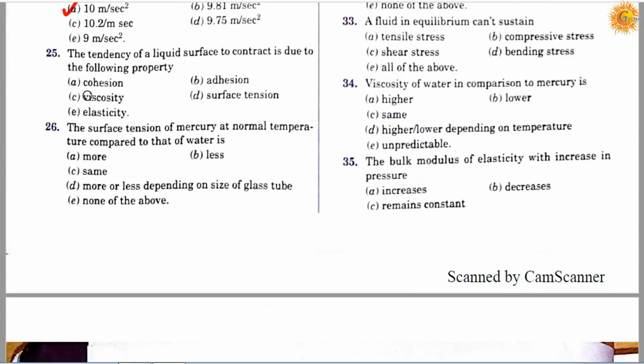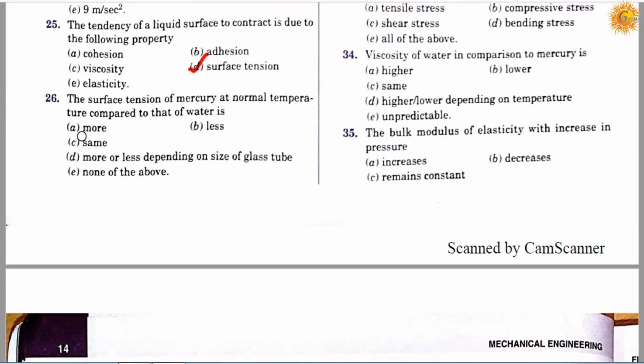Question number 25. The tendency of a liquid surface to contract is due to the following property. Option A, cohesion; option B, adhesion; option C, viscosity; option D, surface tension; option E, elasticity. So correct answer is D, it's surface tension.